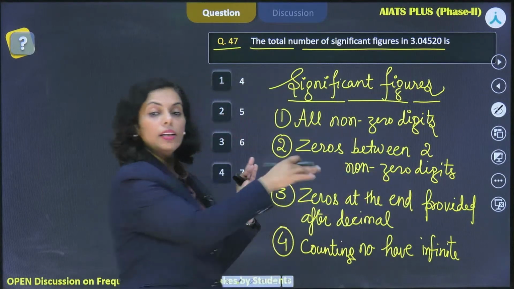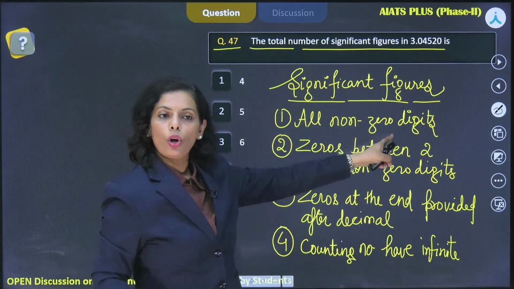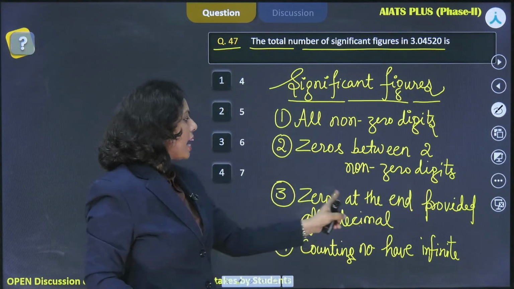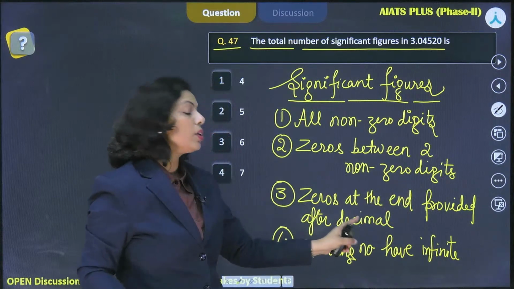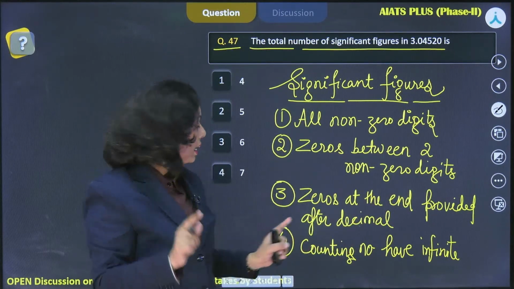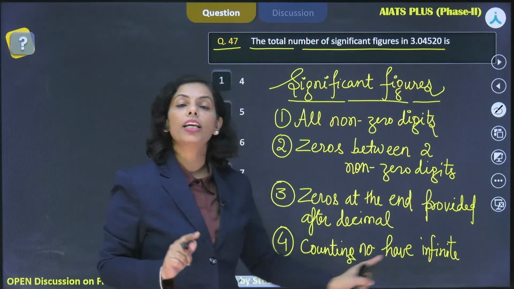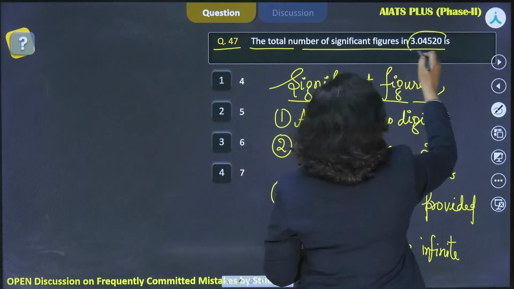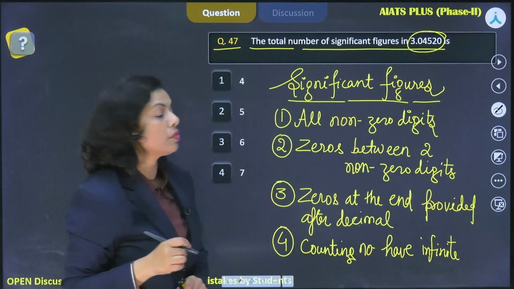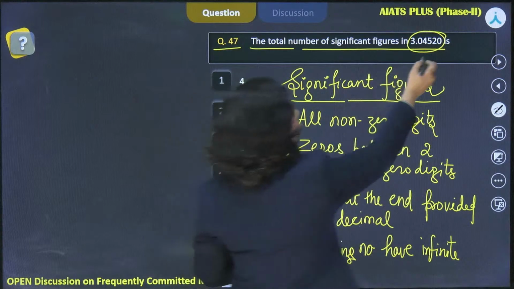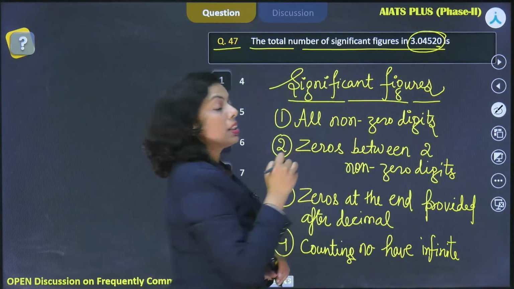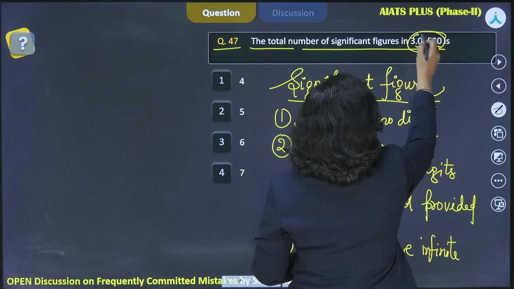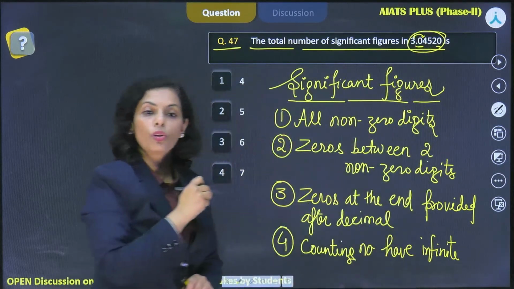So I just wrote here entirely that just count all non-zero digits, zeros between 2 non-zero digits, right? Zeros at the end which are provided after the decimal point. This is the condition, right? And further, counting numbers have infinite number of significant figures. Right, now the question that we have is very simple, that you have 3.04520, right? So this 0 is also significant because it is after a decimal point. Further, this 0 is significant because it is between two non-zero digits, right?